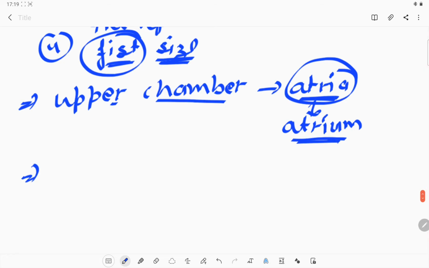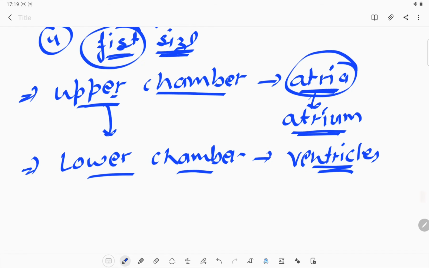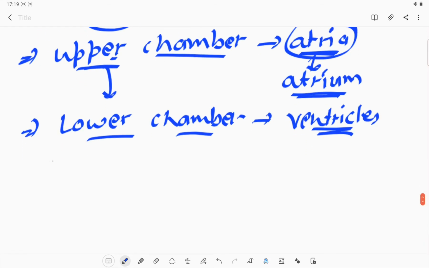Similarly, what are the lower chambers? The upper chamber keeps on giving the blood to the lower chamber. The lower chamber is known as the ventricle. So we have two ventricles in our heart, one is the right ventricle and the other is the left ventricle.